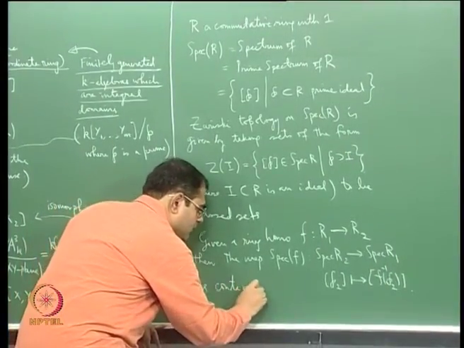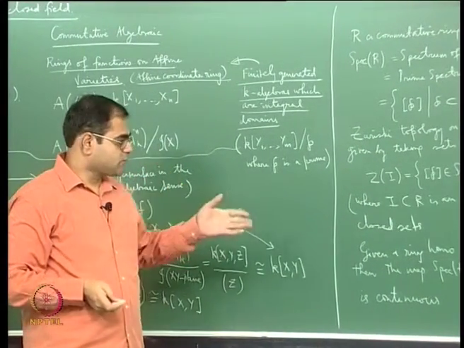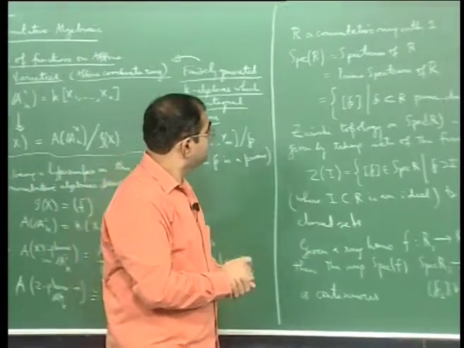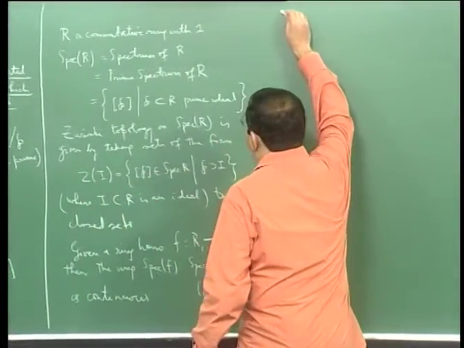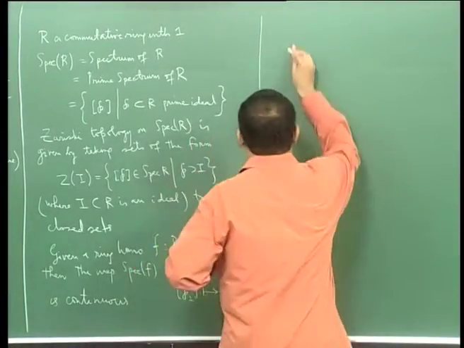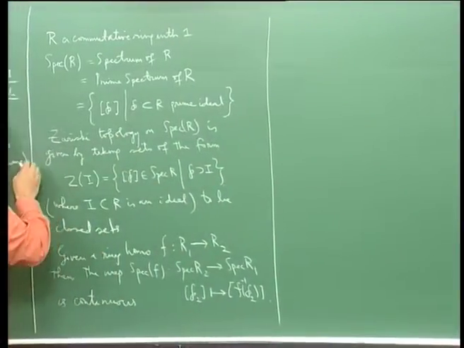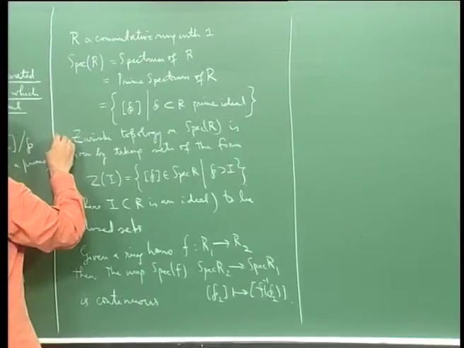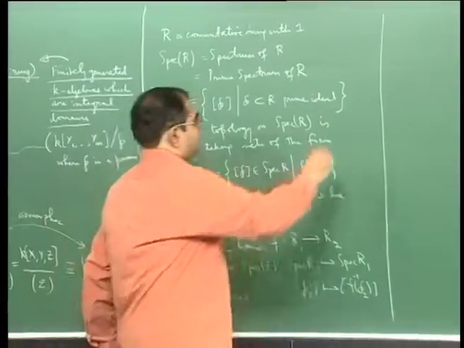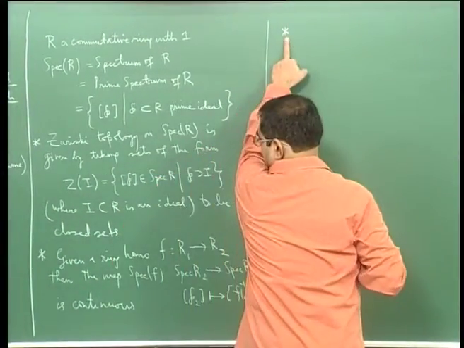So this is another fact that you should have come across in a course in commutative algebra. If you have not, it's very easy to check. Okay, and in fact, let me put a star here, and another star here. So it is like a bulleted list, but instead of bullets I am using stars.